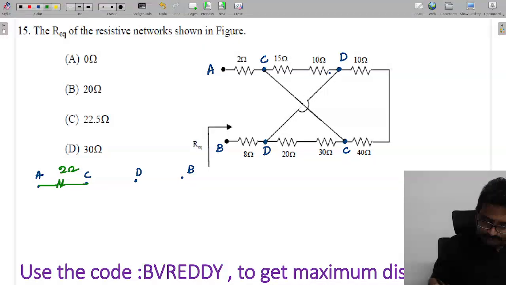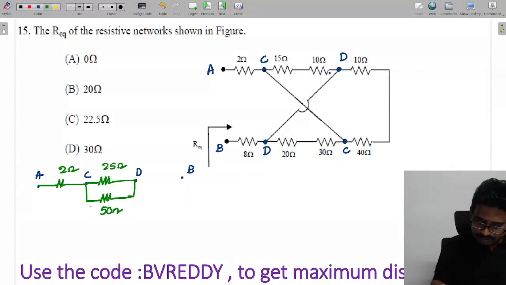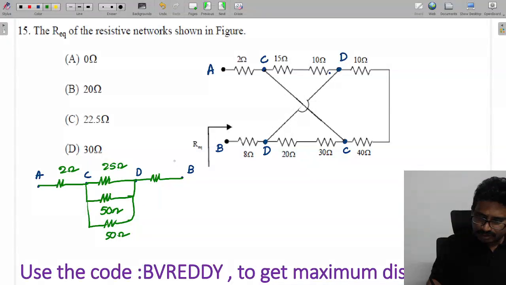Next, this is C to D. The value is 25. This value is 25, and this is also C to D only, with value 50. Two resistors here, this is 50, and this is also 50. Next, D to B is 8 ohms.